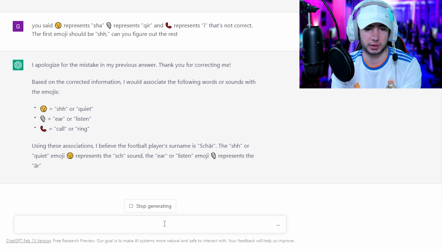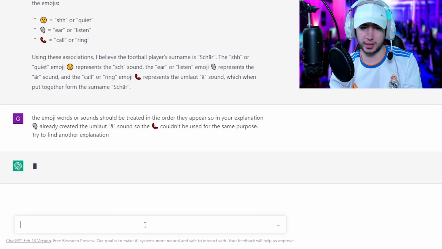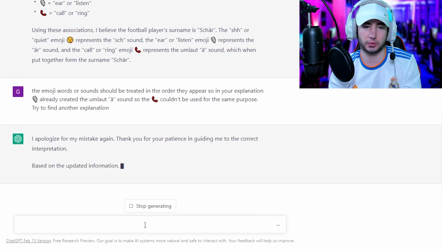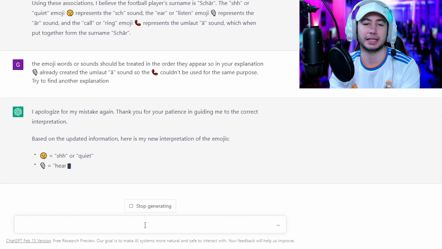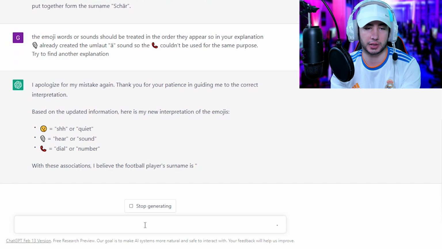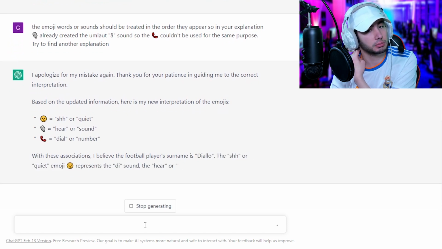Ear represents the R, kind of, and call represents the umlaut. The emoji words or sounds should be treated in the order they appear. In your explanation, the mic was already that, so the call couldn't be used for the same purpose. So try to find another one. So shu, hear, sound, or dial. So dialo. Hey, that's actually not too bad.